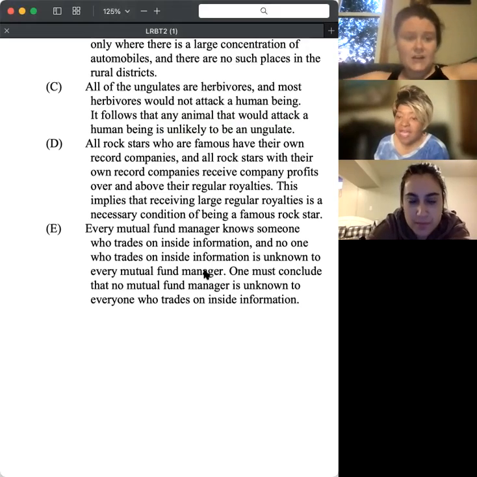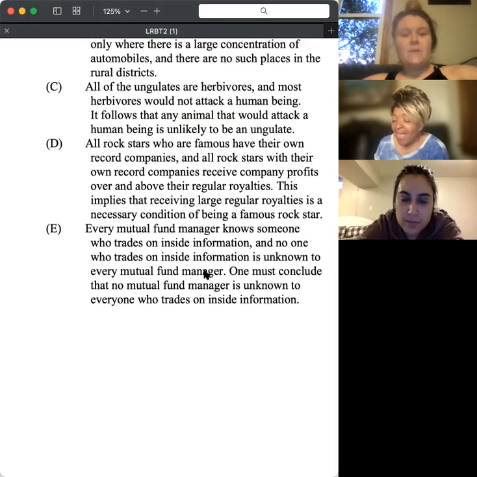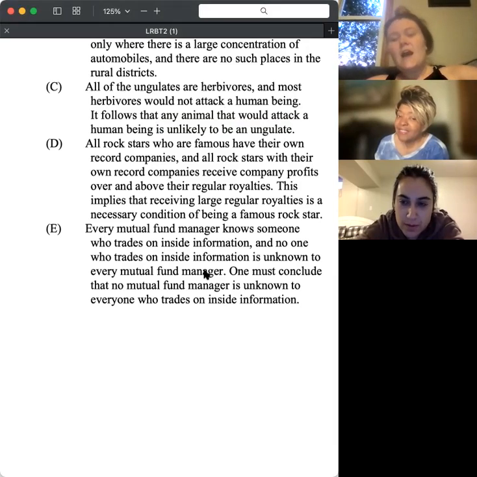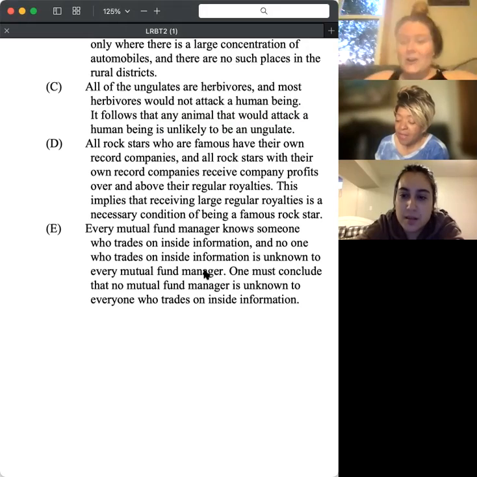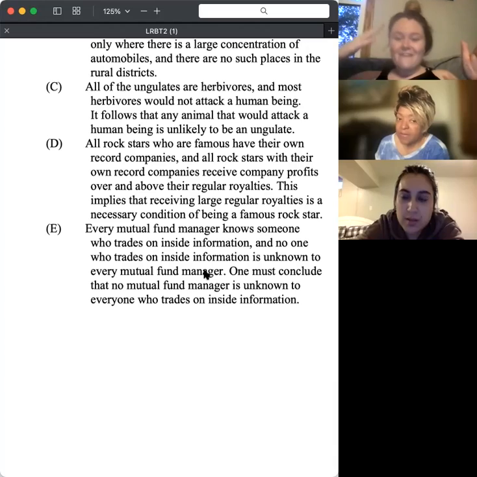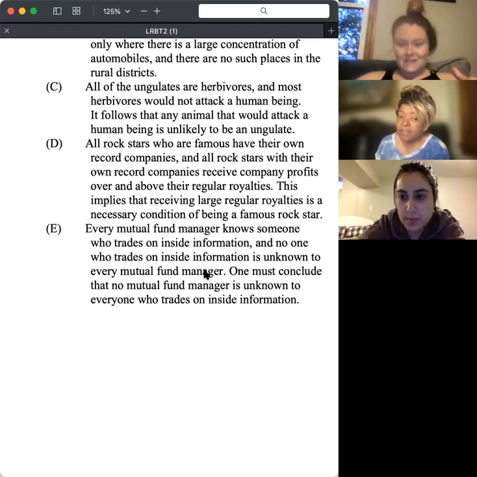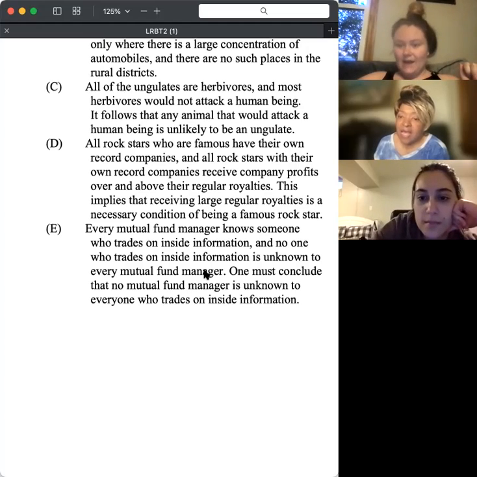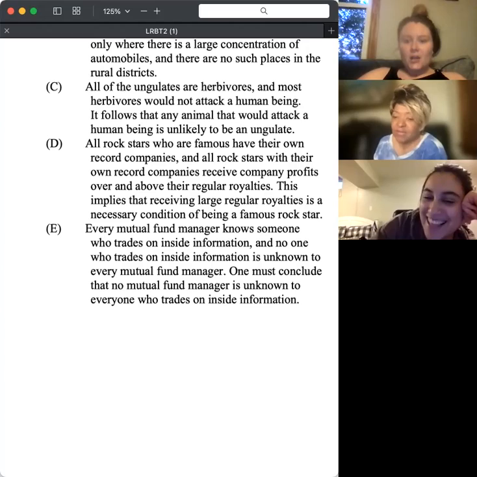D says all rock stars who are famous have their own record companies, and all rock stars who have their own record companies receive company profits over and above their regular royalties. This implies that receiving large royalties is a necessary condition of being a famous rock star. I don't like this because our conclusion is that if you have A, you have to have B, and to have B, you have to have C. Therefore, if you have A, you also have C. This is not doing that. I would have chosen, I picked D. Yeah, that's what I would have taken.